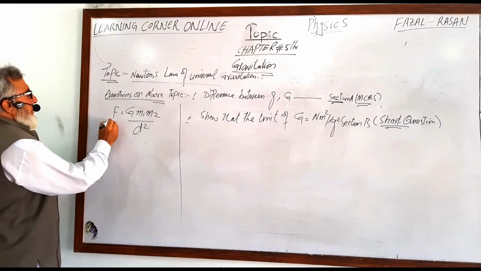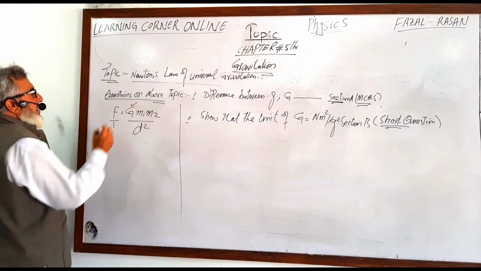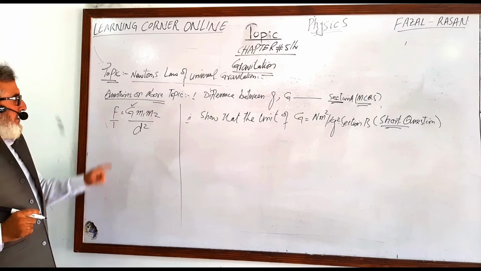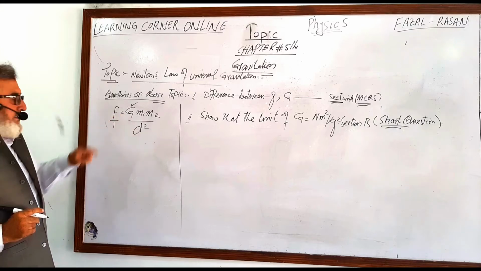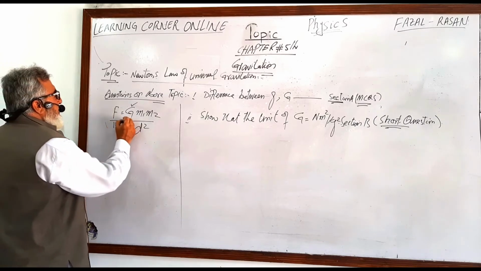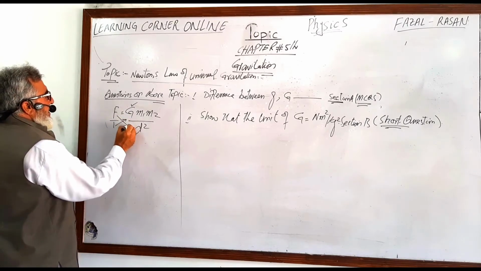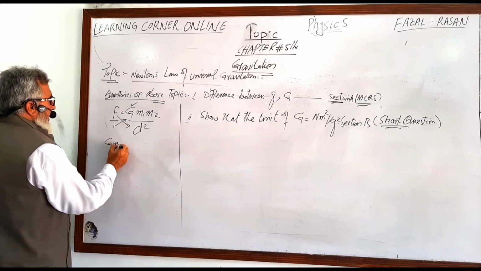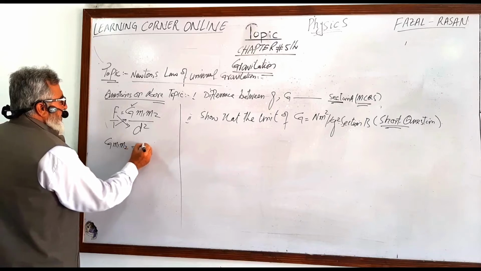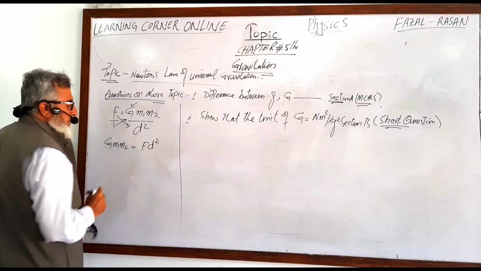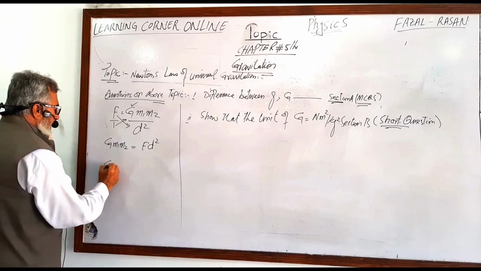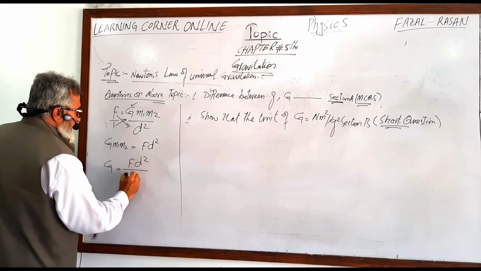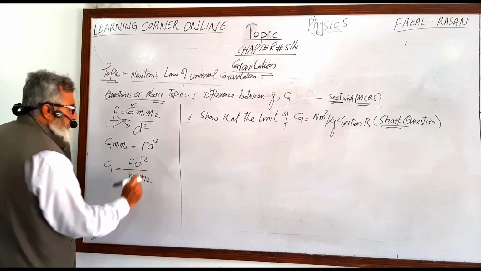Now for the simplification of G, because we are going to determine the unit of the gravitational constant, we will multiply by cross multiplication. G m1 m2 must be equal to F d square, or G is equal to F d square divided by m1 m2.